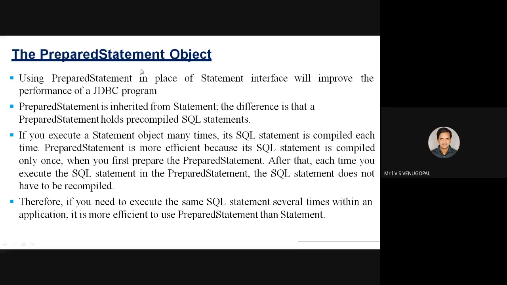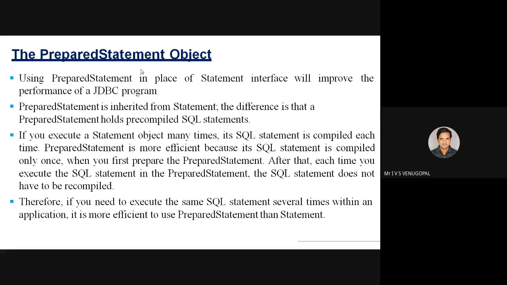So what does a pre-compiled SQL statement or query mean? For example, whenever you want to execute the same statement multiple times, say I want to insert 5 rows. Whenever I want to execute the same query multiple times from the Java application, instead of using a statement object, if we execute all those 5 SQL queries using prepared statement, it improves the efficiency. Why? Because prepared statement makes use of pre-compiled SQL queries.